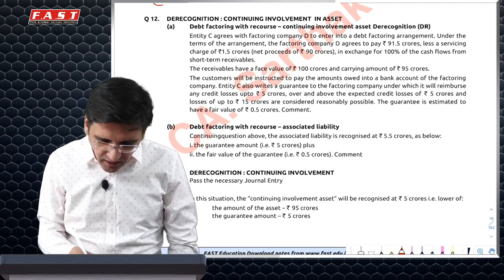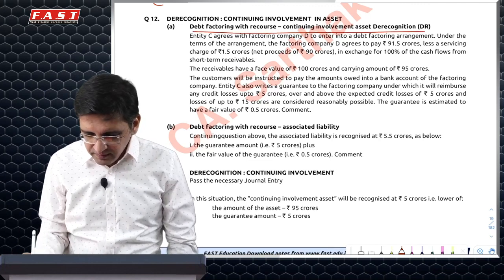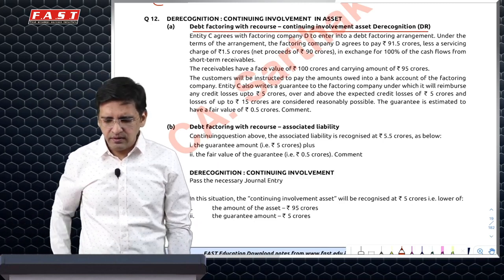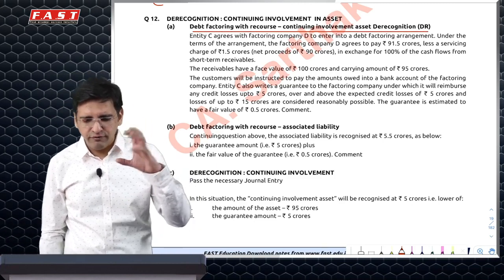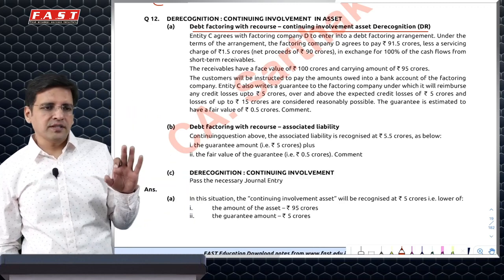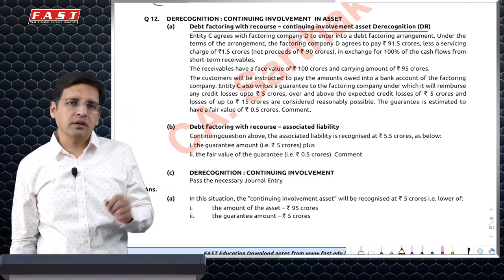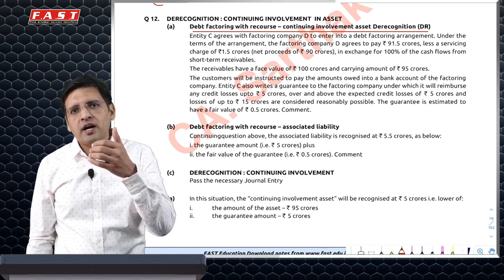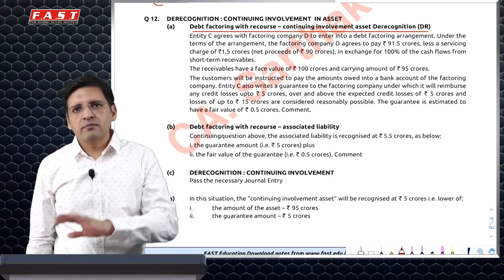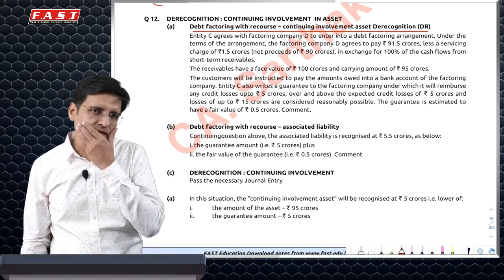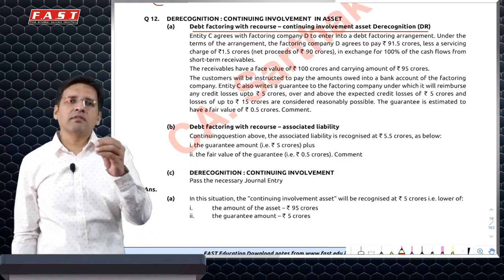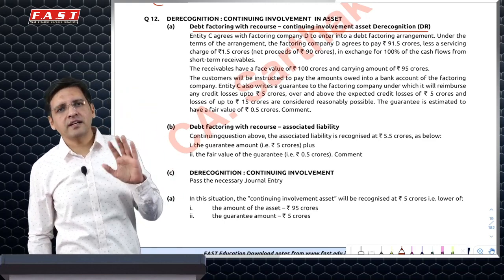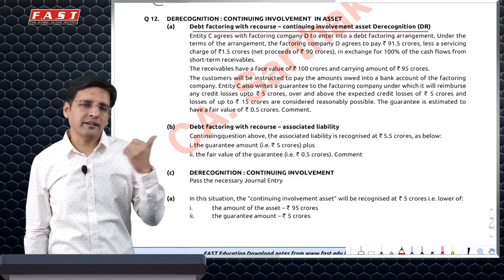Next, another question which possibly may come in the exam, because it merits to be asked in the exam sometime, maybe for 4 or 5 marks. Simple question which is basically of factoring with partial recourse. I had 100 rupees of debts which I had given to a factor, and the factor gave me 90 rupees, and this is without recourse, which means I've got 90 rupees now. Whether the debtor pays money or not, I'm least bothered because this is without recourse. So if there is a bad debt, it's a loss of the factor.